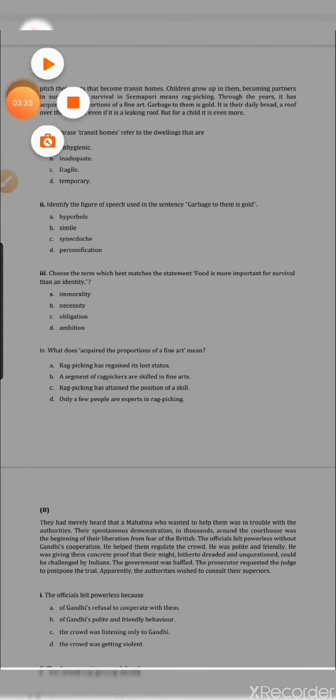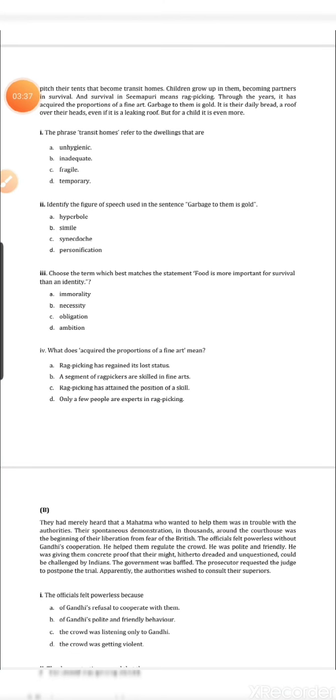That means we have to read the chapter thoroughly. Once we understand the significance of each and every line, then figures of speech will automatically come up, right? So students, we have to give importance to the figures of speech. Any line can be taken out and figures of speech can be asked.